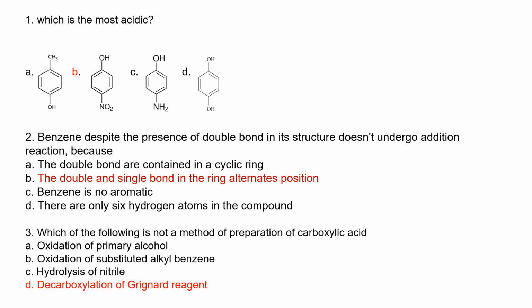So these are 2 reasons, depending on the one that comes in the option: to avoid losing the aromatic character, or because the bonds are in alternate positions, so there's no specific place for double bond and single bond. Which of the following is not a method of preparation of carboxylic acid? When you oxidize primary alcohol, you're going to form acid. When you oxidize substituted alkyl benzene, you're going to form acid. Hydrolysis of nitrile will give you an acid. Decarboxylation, meaning removal of carboxyl, can never give you an acid.